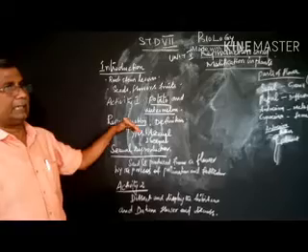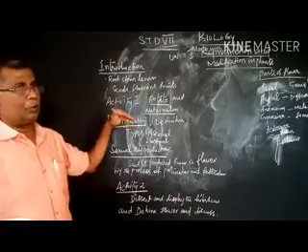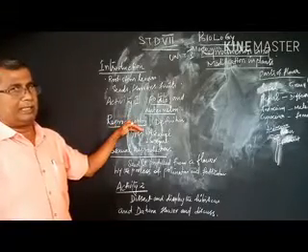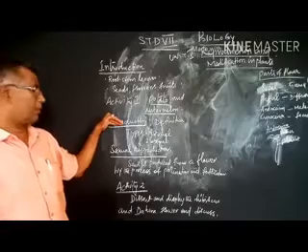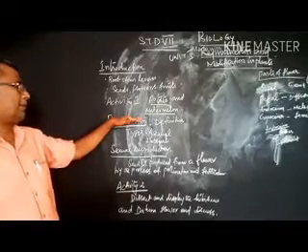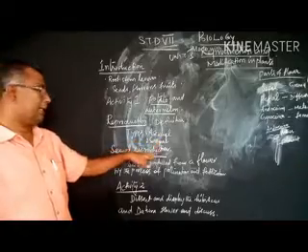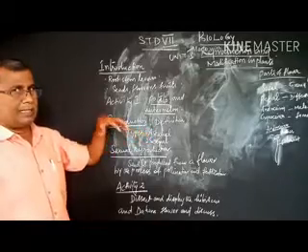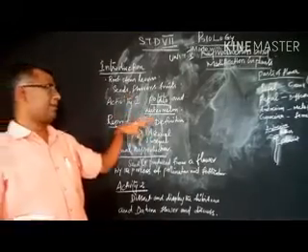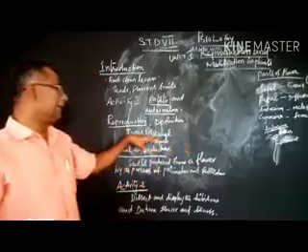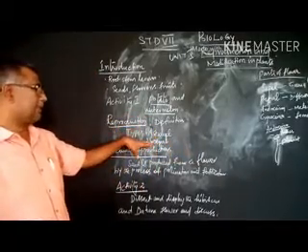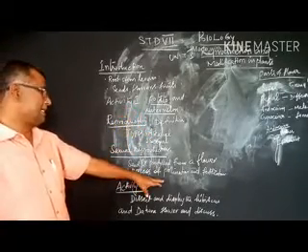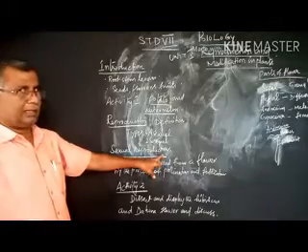Why does reproduction take place? To retain the species. Each and every organism undergoes this process to retain its species. What are the types of reproduction? Asexual and sexual. Asexual means the plant is produced except from the seed, by means of a vegetative part. That is called asexual reproduction. Sexual reproduction means plants are produced only from seeds.